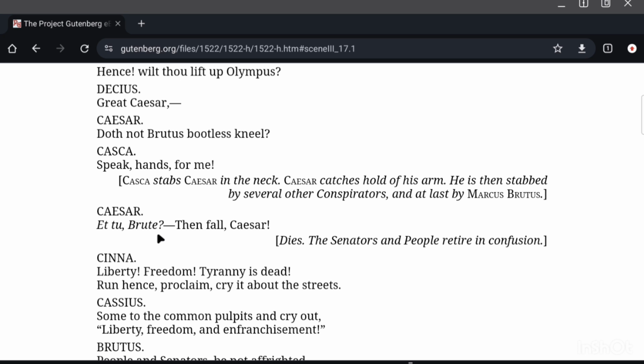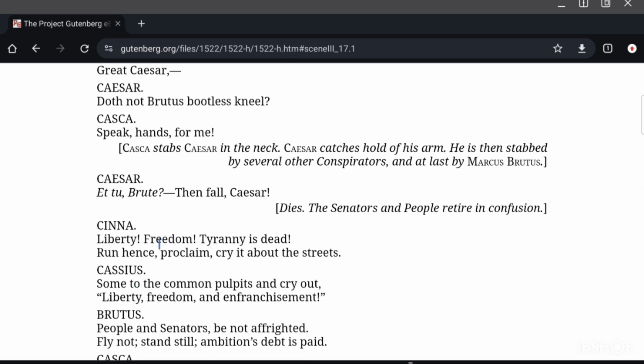He gives up all his resistance, right? He is prepared to die. He is heartbroken. Then falls Caesar. He embraces, accepts death, dies. The senators and people retire in confusion.